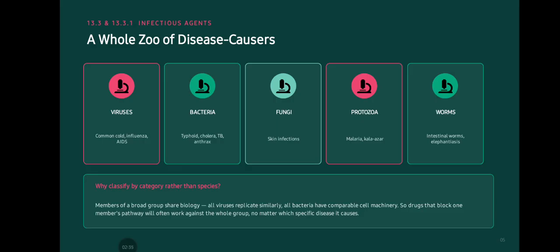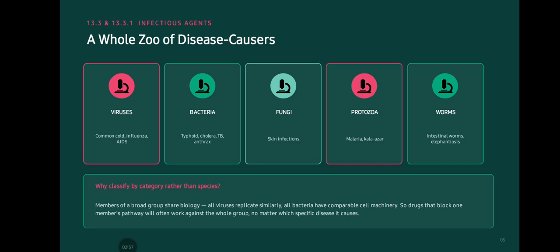A whole zoo of disease causers: virus, causing common cold, influenza, AIDS; bacteria, causing typhoid, cholera, TB, anthrax; fungi, causing skin infections; protozoan, causing malaria, kala-azar; worms, causing intestinal worms, elephantiasis.